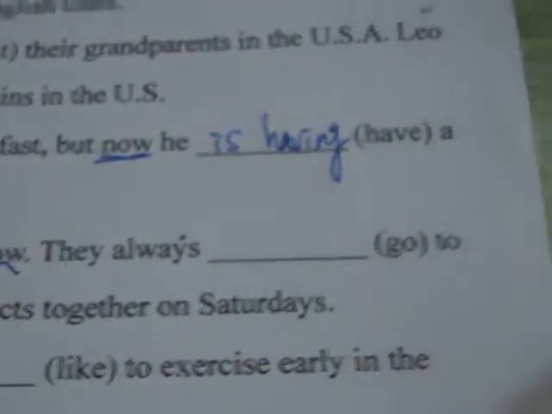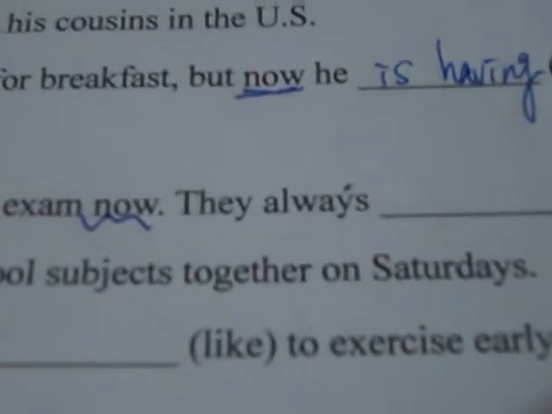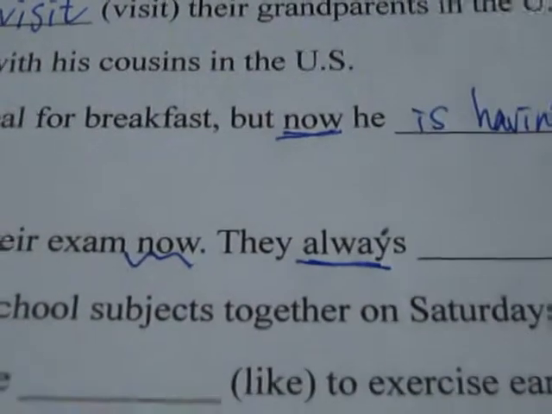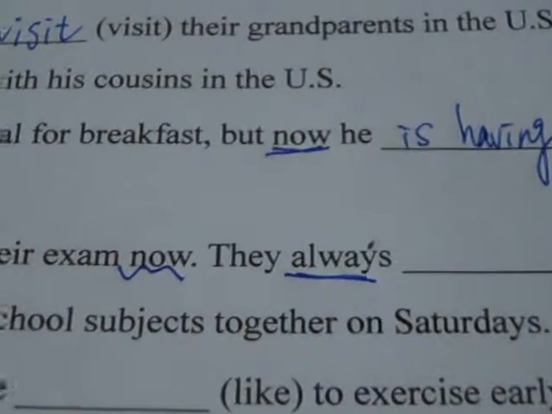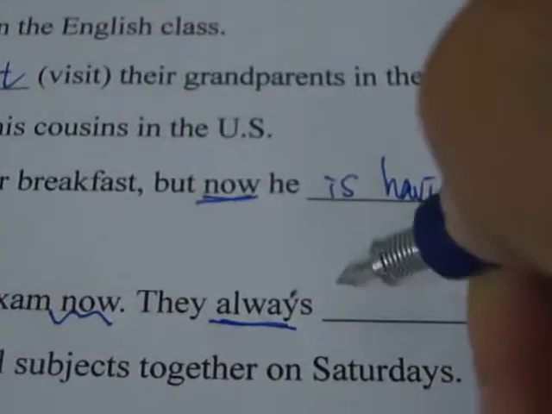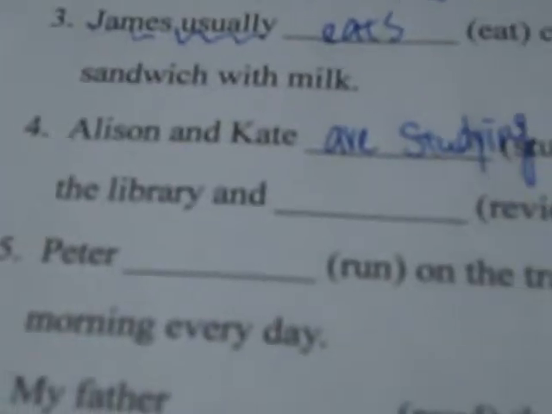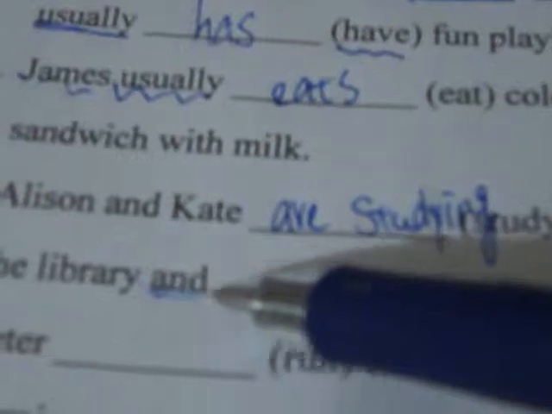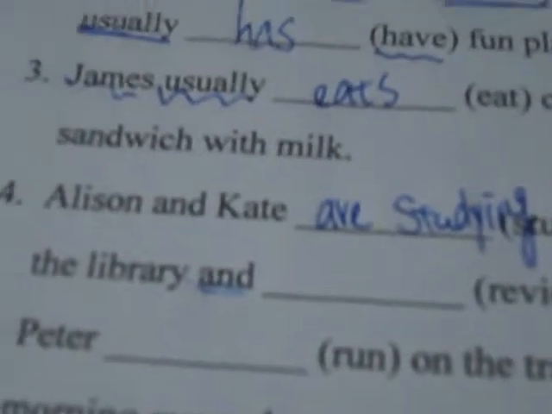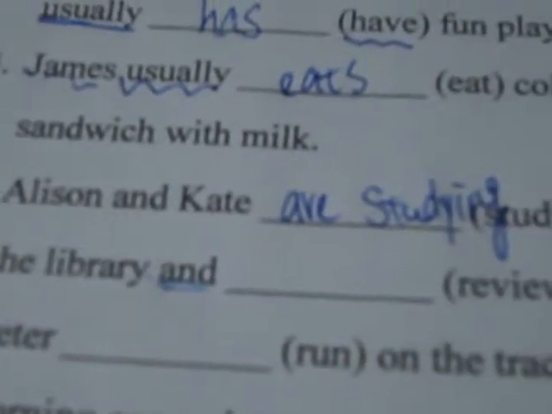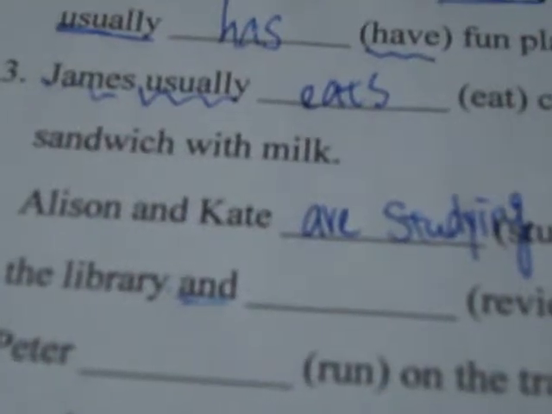They always to the library. Now, time marker for this is always. Present simple tense. So the answer is, they always go to the library. And also, and is a conjunction that joins 2 sentences, so it's actually in the same tense. And joins 2 sentences, and these 2 sentences are in the same tense.